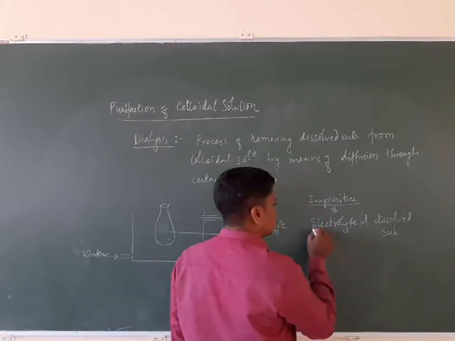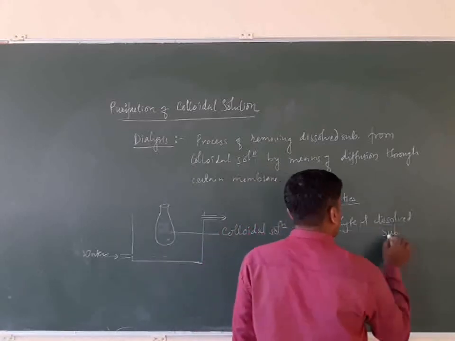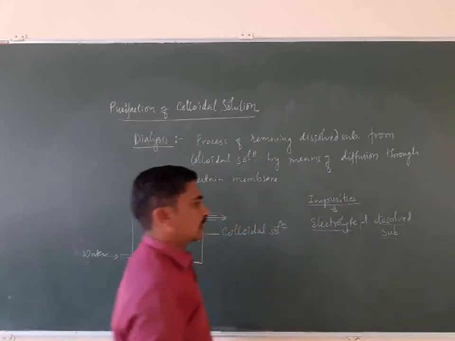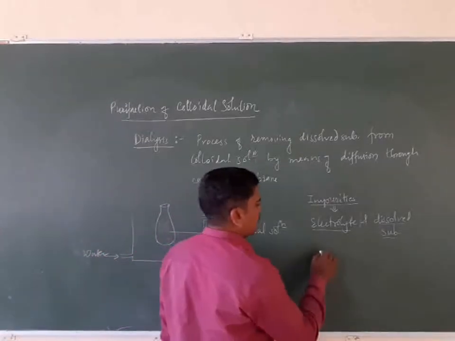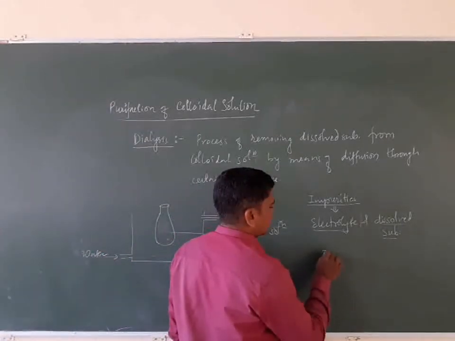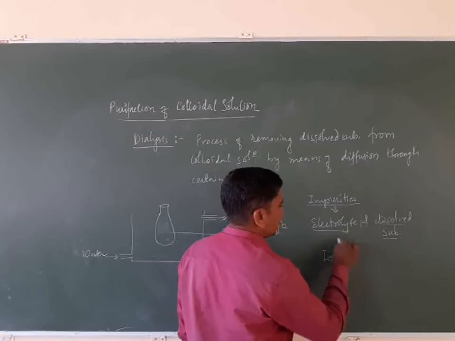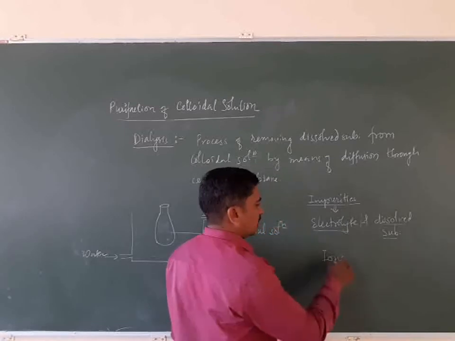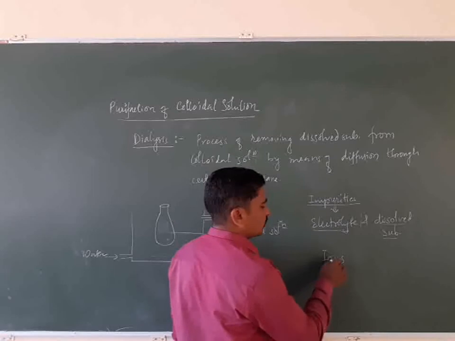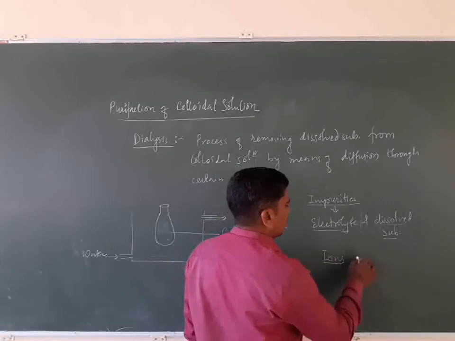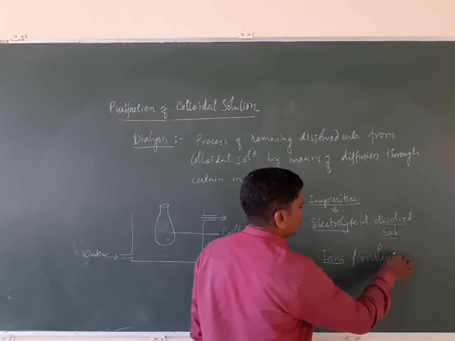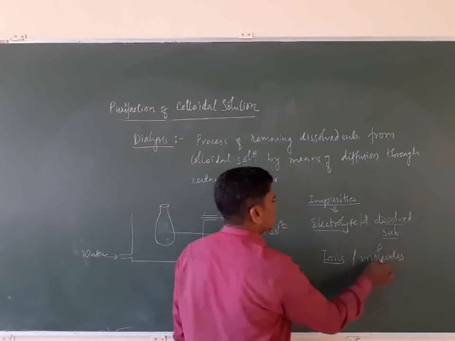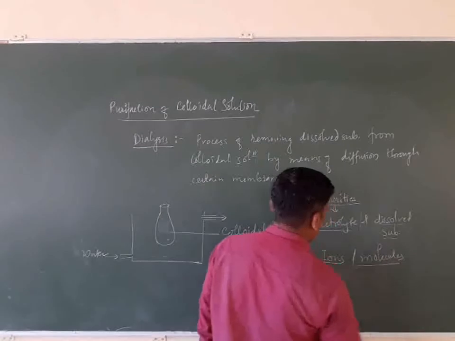Both the dissolved substances and the electrolyte may be in the form of ions. Whenever we call it an electrolyte, it goes into the solution as ions, or in the form of small molecules. Dissolved substances may be in the form of molecules.